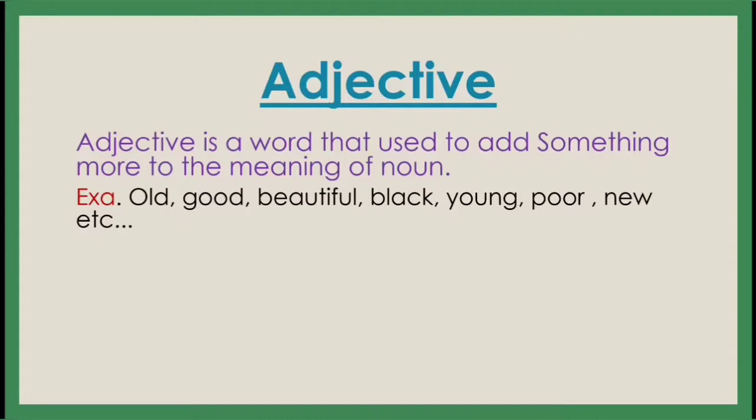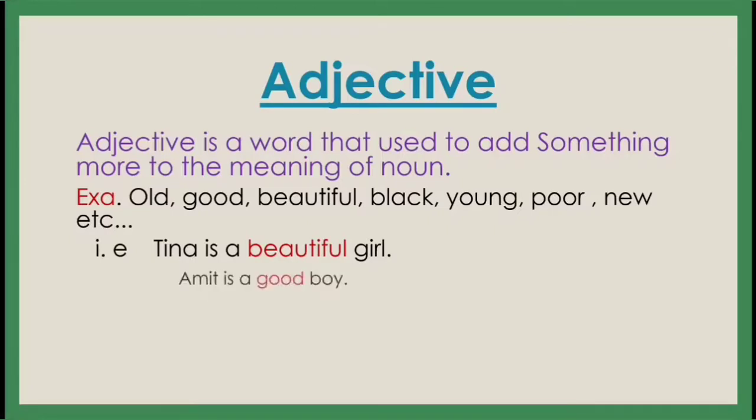But what are they called? We have to learn it. These words are called adjectives. See the example. Tina is a beautiful girl. Now Tina is a girl, but Tina is a beautiful girl. So girl is a noun and beautiful adds something more to the noun. Understand? Girl तो है कैसी? Beautiful. So beautiful is called an adjective.